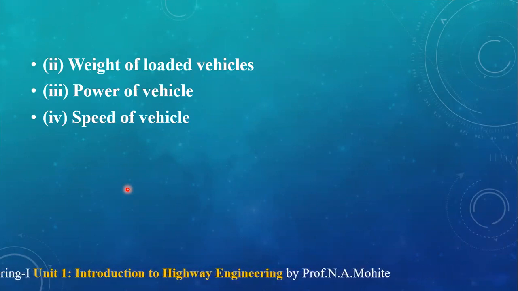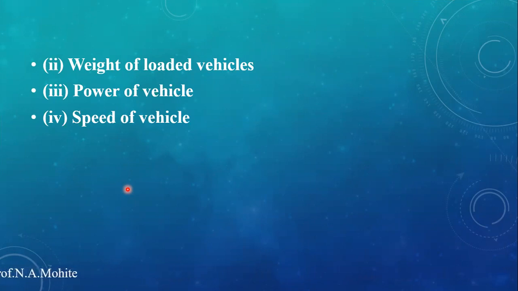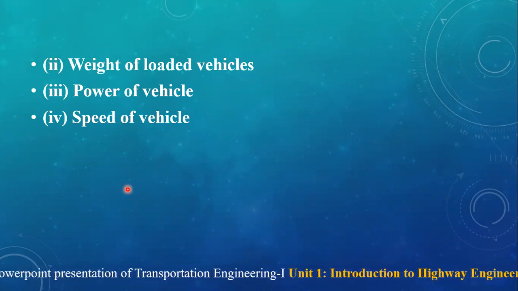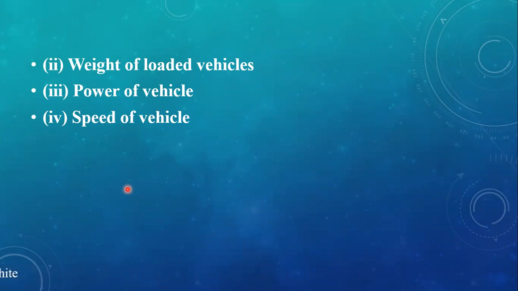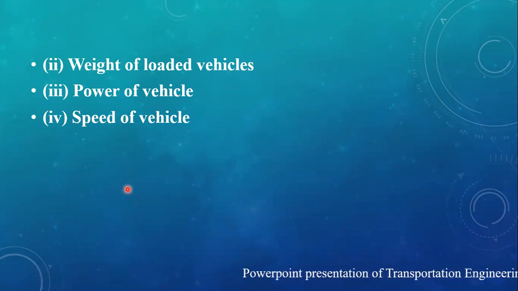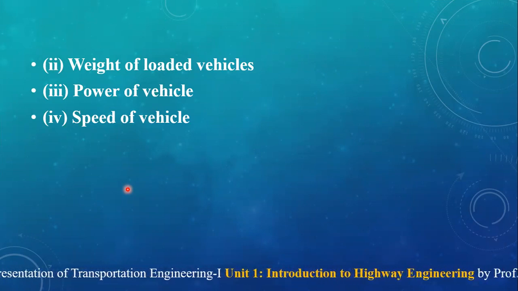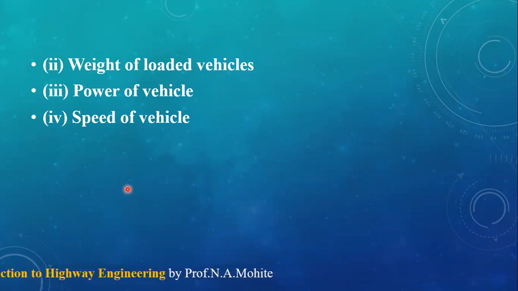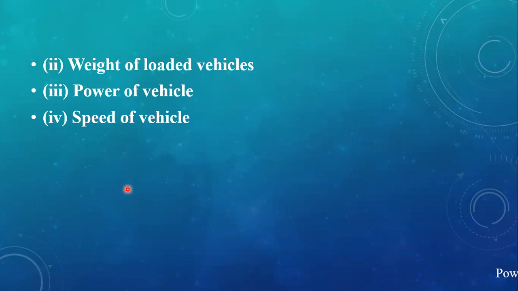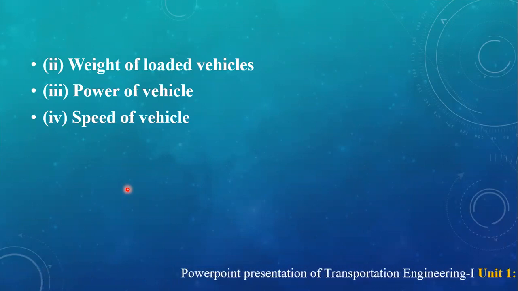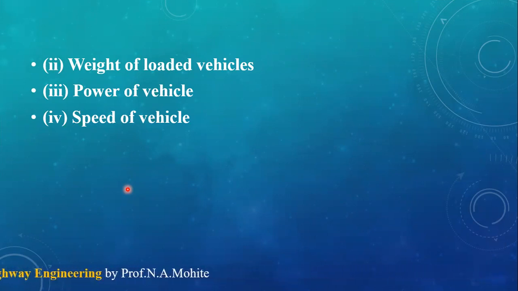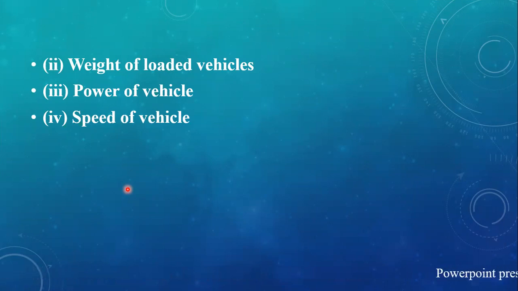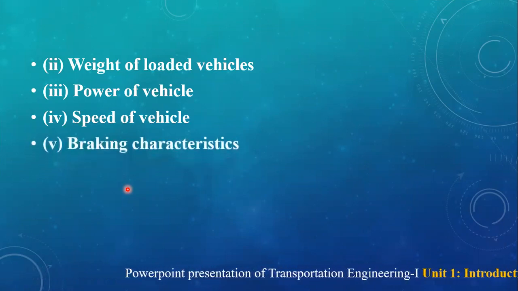So whenever we talk about vehicle characteristics relating to the speed of the vehicle, if your speed is more, while taking a turn you will have a chance of an accident. In order to avoid that, this should be kept in mind. So the vehicle speed affects sight distance, super elevation, length of the transition curve, radius of curve, width of pavement, design gradient, capacity of traffic lanes, and design of intersections. The next one is the braking characteristics.